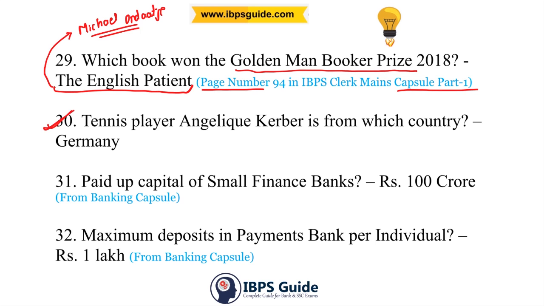30th question. Tennis player Angelique Kerber is from which country? So Kerber is from Germany. 31st question. Paid up capital of small finance banks. So the paid up capital of small finance banks will be rupees 100 crores, and this is from our banking capsule itself.